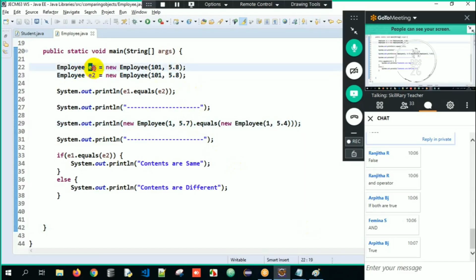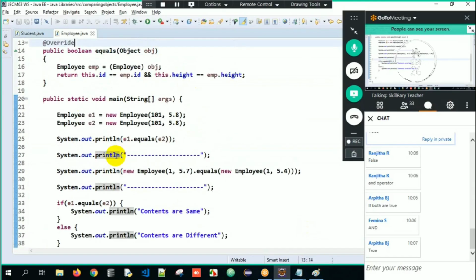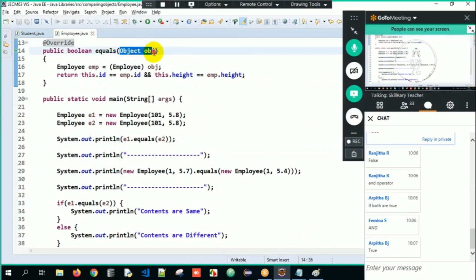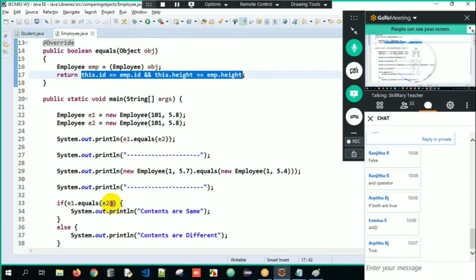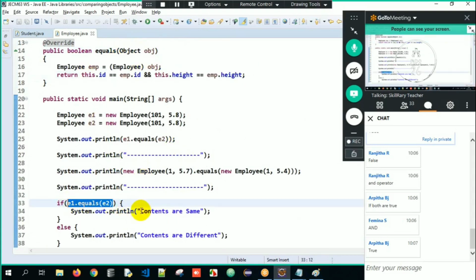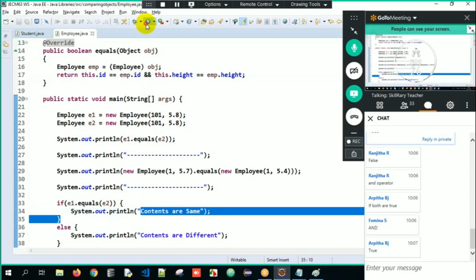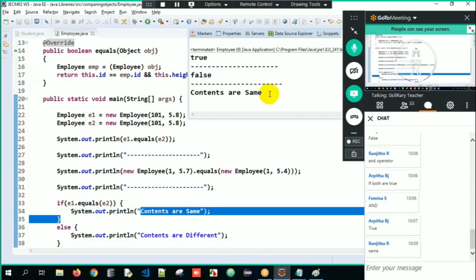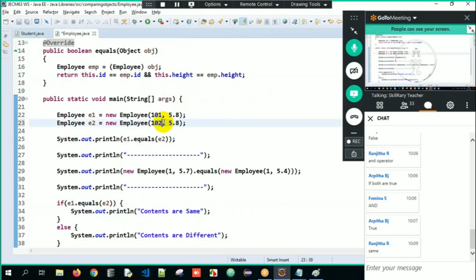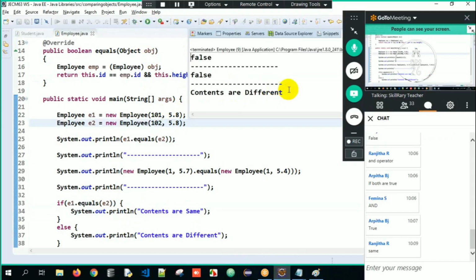See here, E1, E2. So I'm telling if E1 dot equals E2, I am calling the equals method by passing upcasting, downcasting. I'm comparing the ID and height. So it will return true. If true means contents are same here. So when I execute it over here, see here, contents are same here. What if I give the different IDs here? So I'll give it as 102. Now here the output will be contents are different here. See, I got the idea, contents are different here.